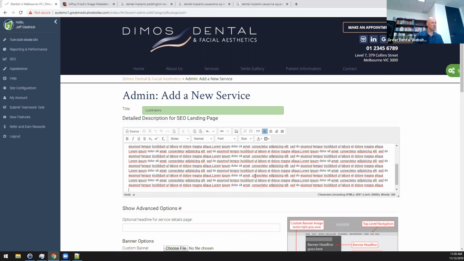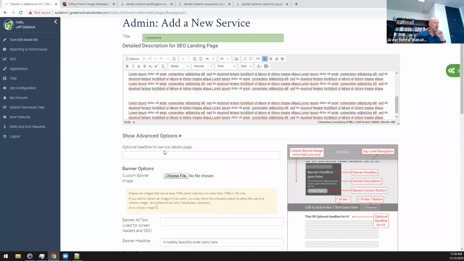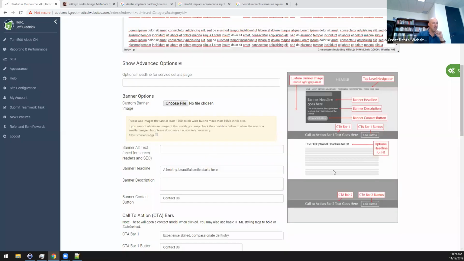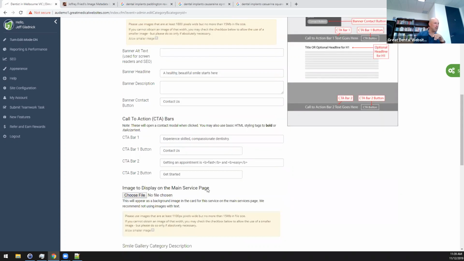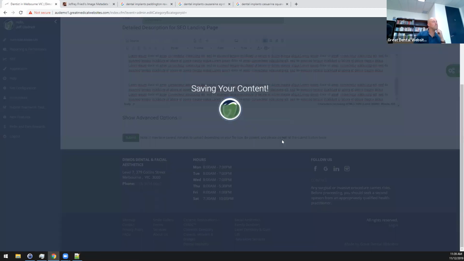Google typically wants about 500 words, so let's give them that, it's close enough to what they want. Now there's lots of advanced options for customizing these landing pages that we're going to create. So you can really go nuts changing the call to actions, the buttons, what everything says, but I'm just going to leave it on the defaults, but just know that all of that can be changed very easily. So let's go ahead and hit submit.